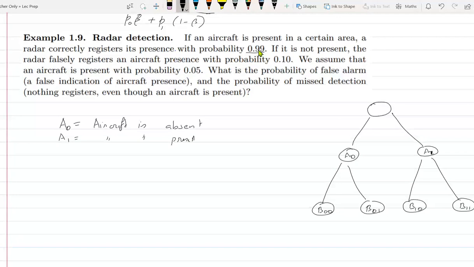A0, between the first node and the second node, A0. And the first circle, in between A0 it will be 0.99. Where should I write? Sorry, here. Left hand side. Here. No, yes. Here I have to write 0.99.